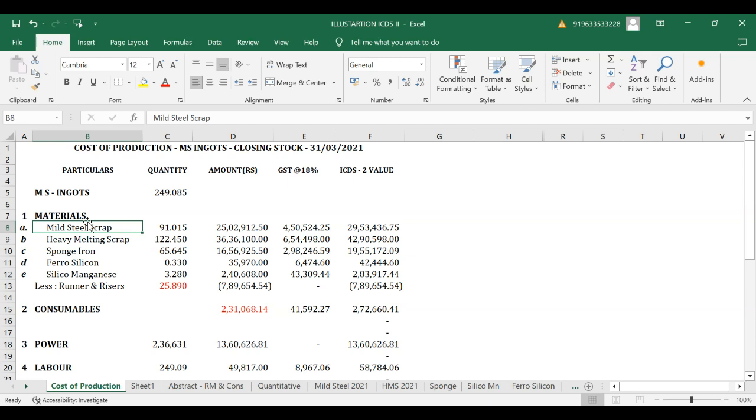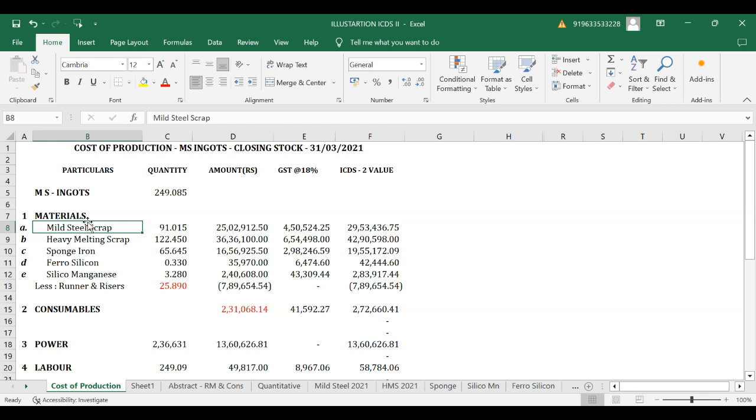Scrap along with sponge iron, ferrosilicon, silicomanganese, plus some other consumables go into a high temperature furnace, within which the impurities are taken away. Then it goes into a mold within that plant. In that mold, after a period, it turns into an ingot. That ingot is further used to produce the steel bars I was mentioning.